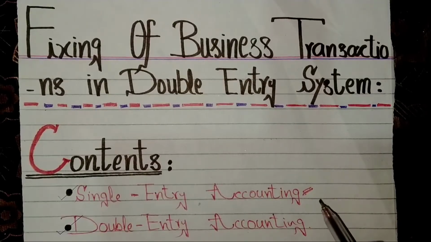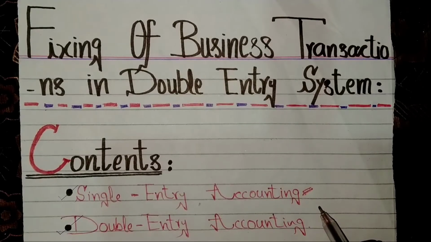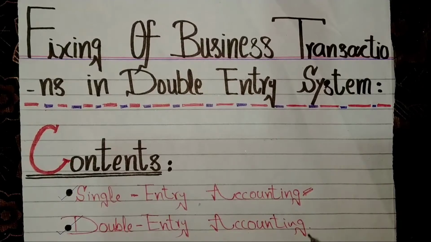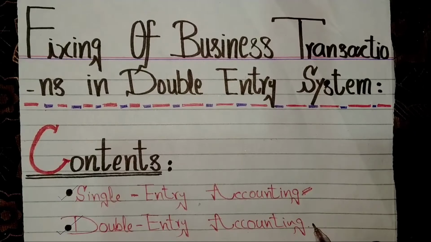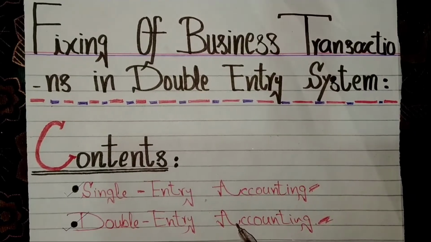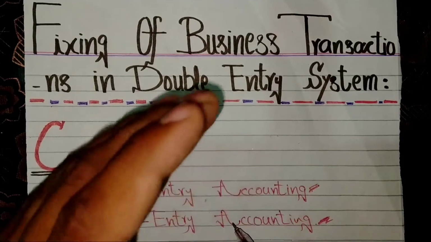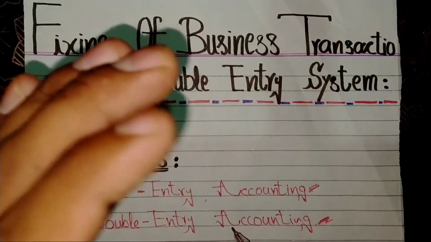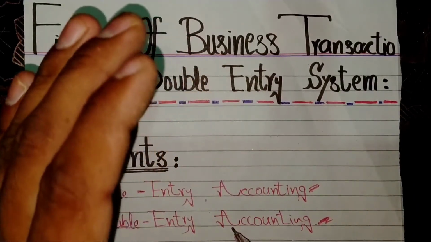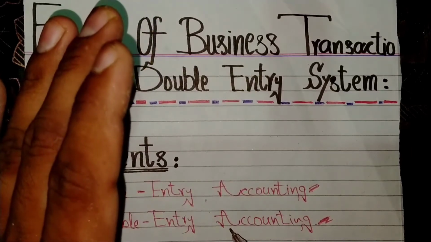After clarifying the concept of the single entry system of accounting, now we are going on to double entry accounting. This is double entry, and it reflects your financials more accurately. Large public companies follow GAAP, generally accepted accounting principles.